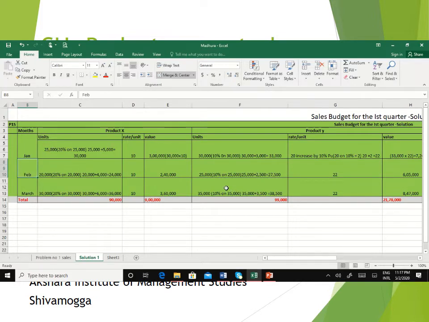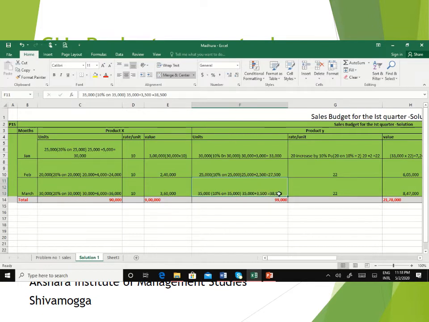And similarly for March, 35,000 units was the sales in the 1980 quarter and now you have to increase it by 10%, that means 10% on 35,000 comes to 3,500.